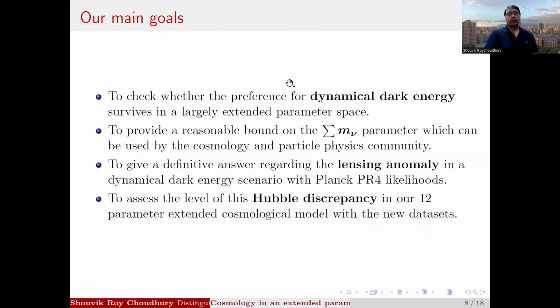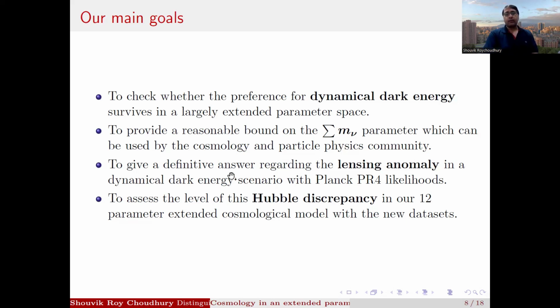So our main goals of these 2 papers were to check whether the preference for dynamical dark energy survives in this largely extended parameter space. So we need to check if we just do simple extensions to the 8-parameter cosmological model considered by DESI, and if we can still see a preference for dynamical dark energy. We also want to provide a reasonable bound on the sum of neutrino masses, because this bound is very strong in the ΛCDM model, and we want to consider the possible correlations with w0, wa and the A_Lens parameter, so that the bound we get from this 12-parameter model is more robust compared to a ΛCDM model, because the data seems to be preferring a dynamical dark energy model. Hence, we need to question if the bounds from ΛCDM are certain or not, or how relevant they are.